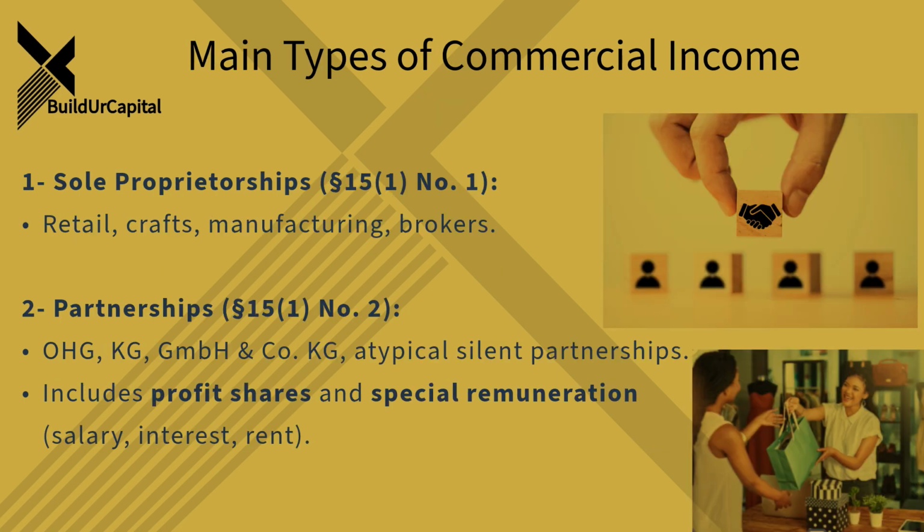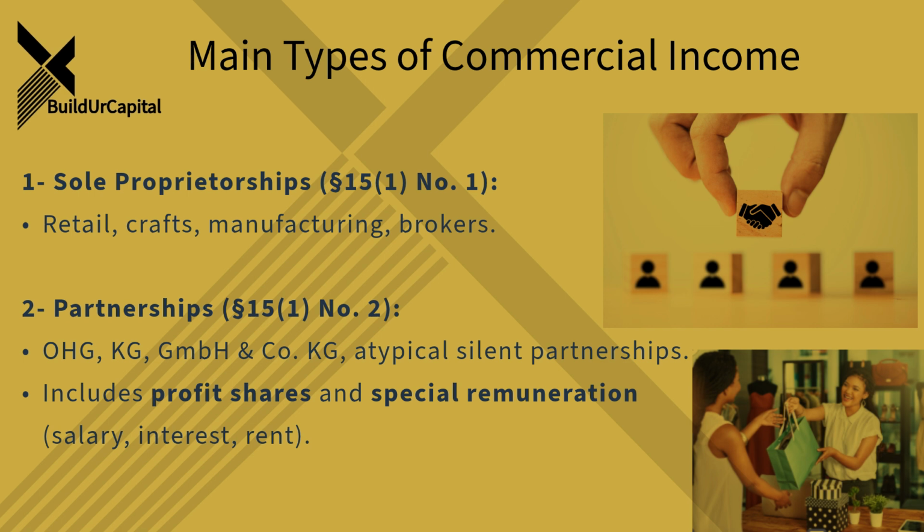What are the main types of income that fall under this commercial umbrella? Dr. Yousefi highlights profits from sole proprietorships first. That's Section 15, number 1. This covers loads of common businesses, think craft businesses, retail shops, wholesale operations, manufacturing, commercial agents, brokers. So the classic small business owner. Pretty much. Yeah. And the key thing there is the income is attributed directly to the individual entrepreneur. They own it, they run it, they get the profit, they pay the tax. Makes sense. Owner and business are tightly linked financially.